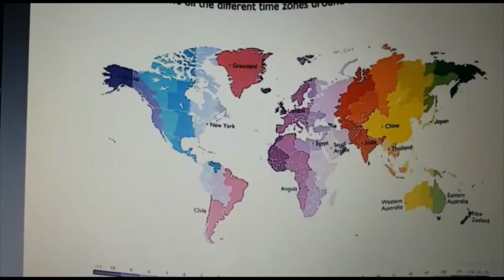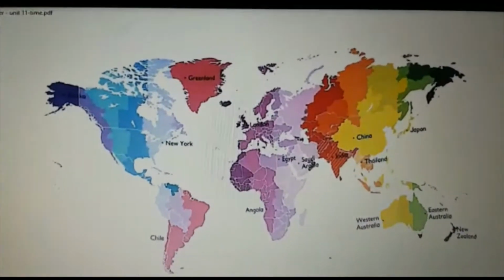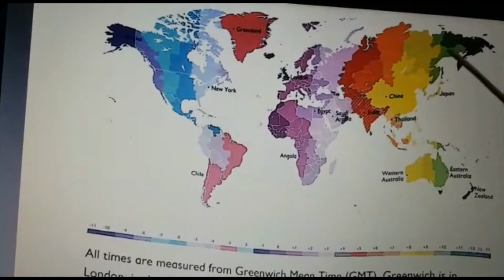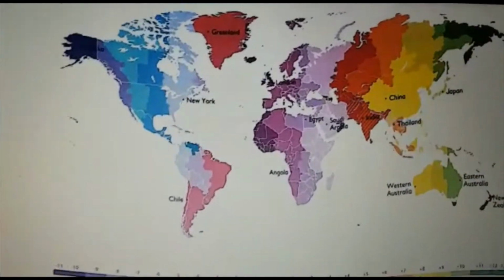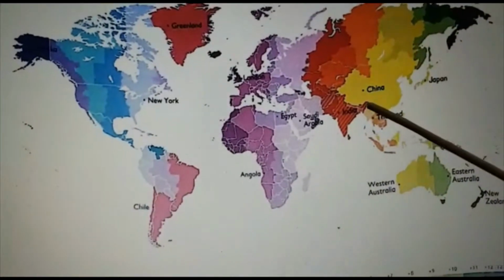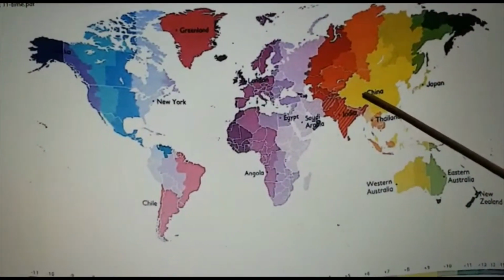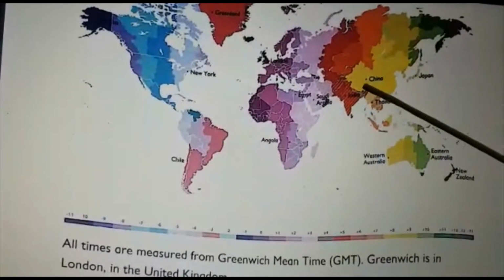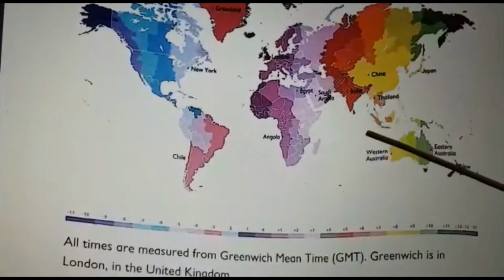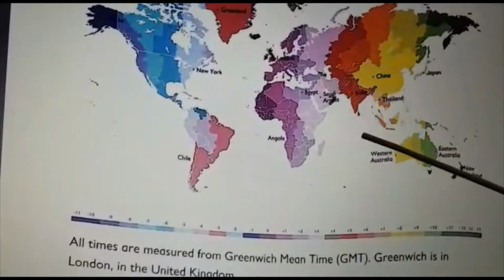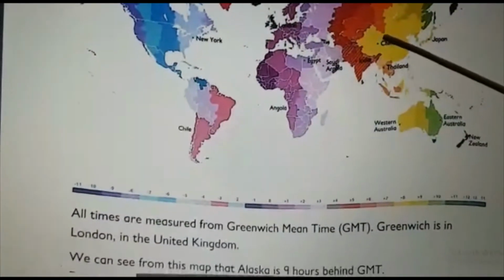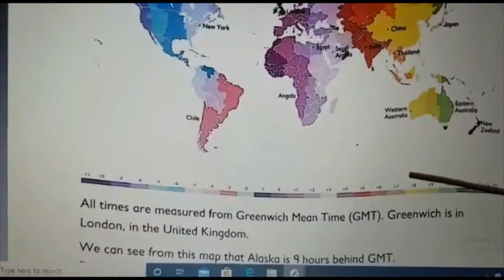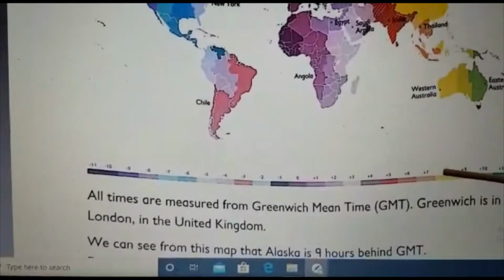Different places are given here, and when you read the timings, you can see different colors. Different places are also mentioned here. Look here, suppose China. It is given in yellow color. So just put a scale here and come down. China, what's the timing? So we know yellow. Where is yellow? Here you can see yellow.